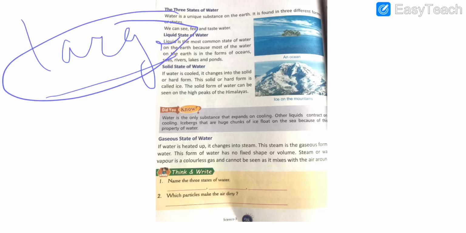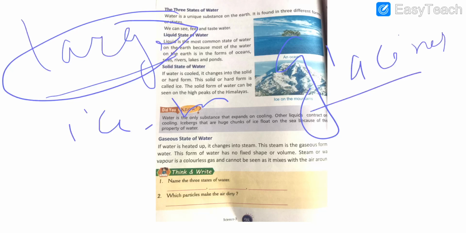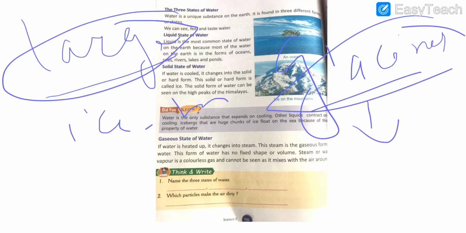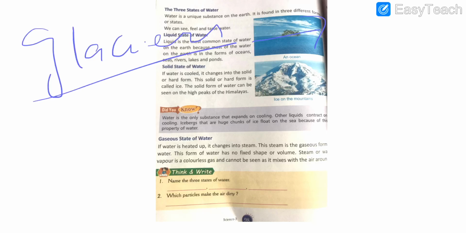Students, there are large ice mountains that are called glaciers. And these glaciers actually contain the solid form of water, that is, they are made up of ice. So glaciers are the huge bodies that are actually made up of ice, and this ice indicates the solid form of water.